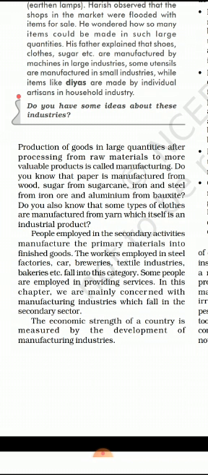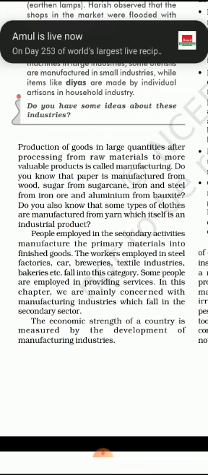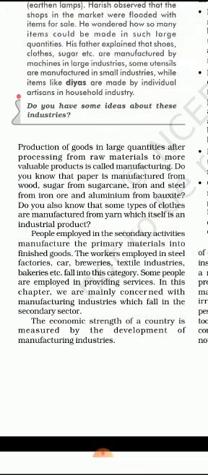People employed in the secondary sector turn the primary materials into finished goods. The workers employed in steel factories, car, textile industries, and bakeries fall into this category. Some people are employed in providing services, so this sector provides a lot of services. The economic strength of a country is measured by the development of its manufacturing industry. Now this is the important question: how is the economic GDP dependent on the manufacturing industries, and how is manufacturing industry known as the backbone of our country?